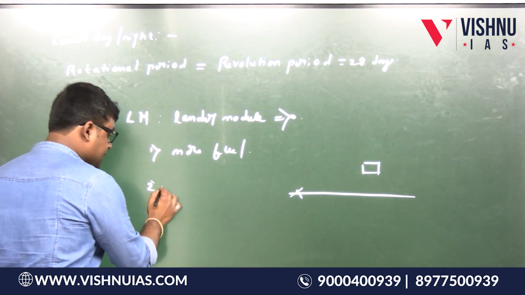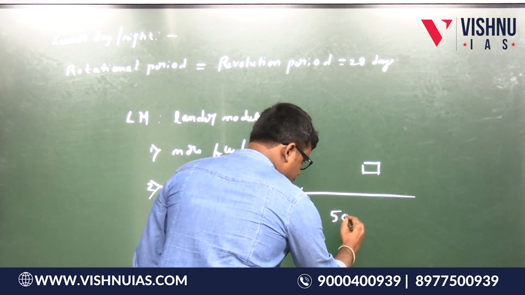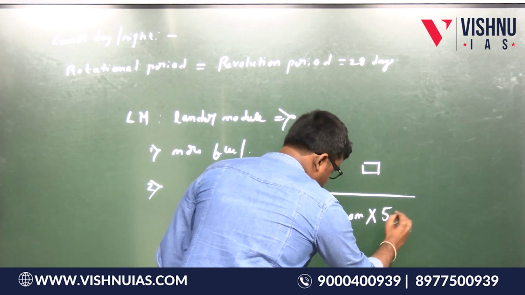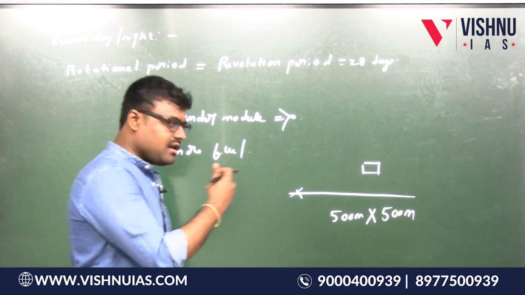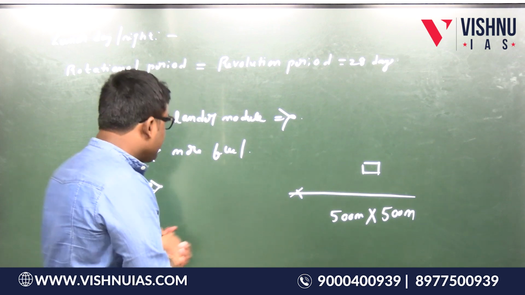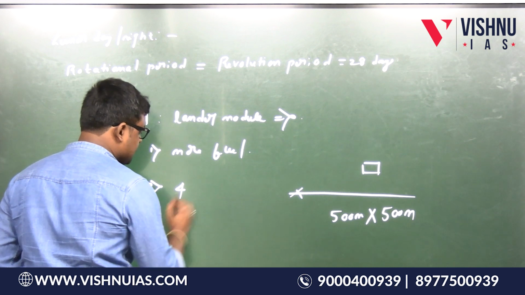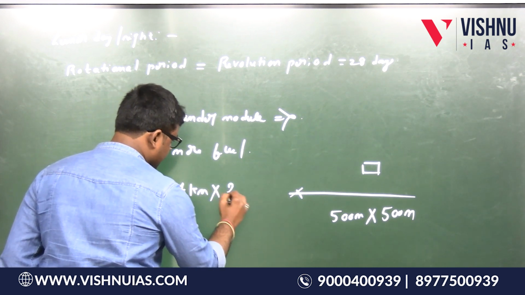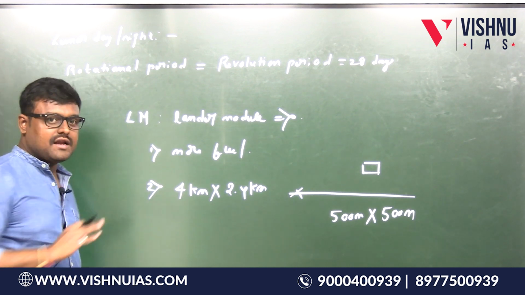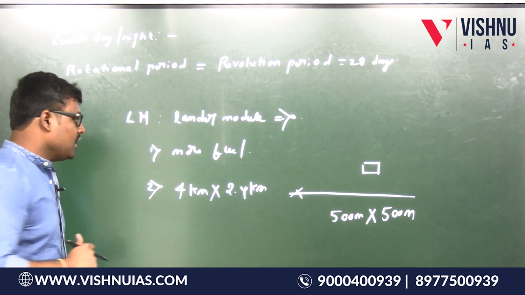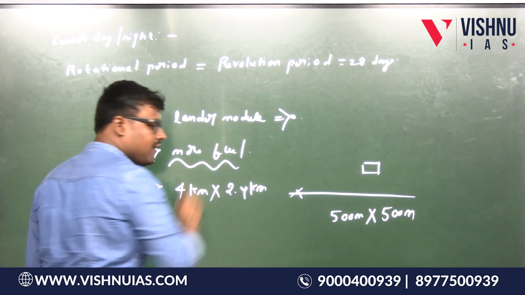Okay, fine. Now in Chandrayaan 2 mission, the landing area is very narrow. It is 500 meter into 500 meter area only. But in this Chandrayaan 3 mission, we have expanded the landing area, which is 4 kilometer into 2.4 kilometer. So anywhere the lander can land. Is this point clear? Yes. So therefore it has to travel more distance. We have provided more fuel.